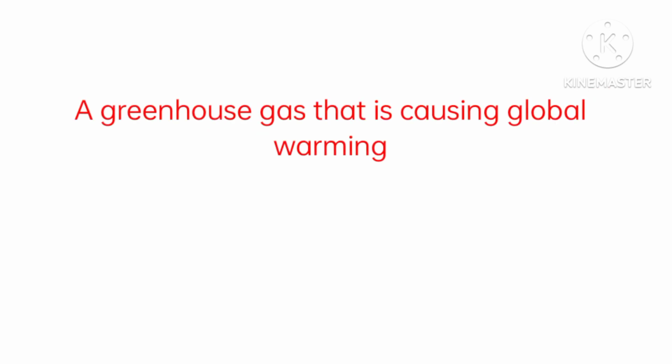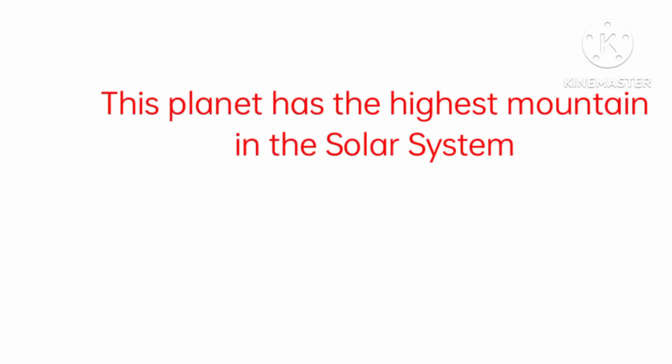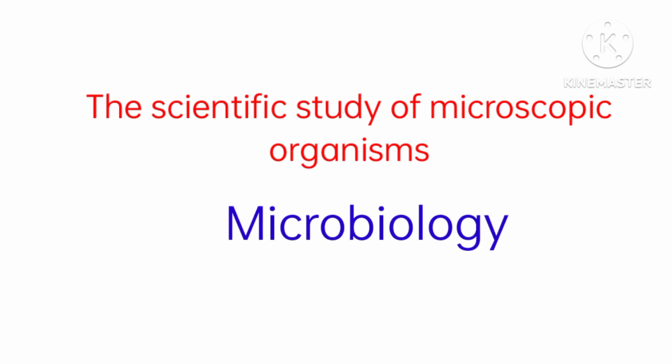31 is a greenhouse gas that is causing global warming and the answer is carbon dioxide. 32 this planet has the highest mountain in the solar system and the answer is Mars. 33 the scientific study of microscopic organism is and the answer is microbiology.